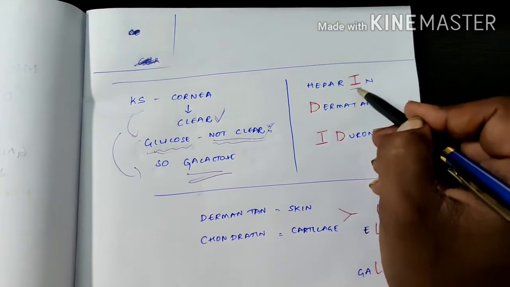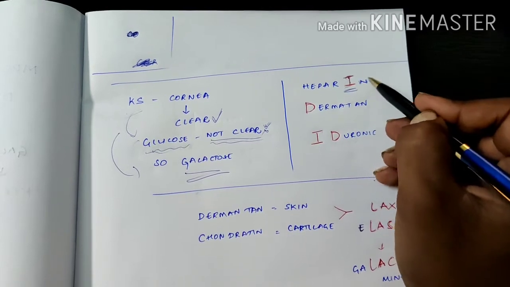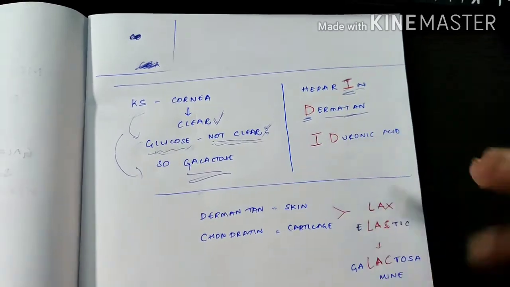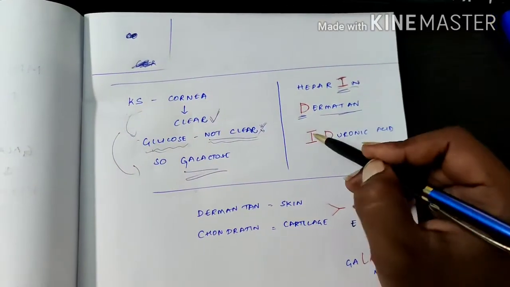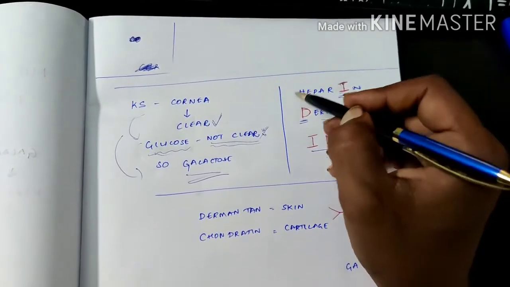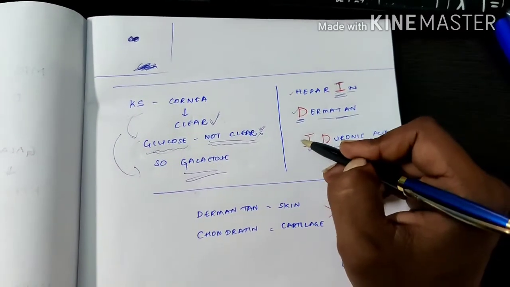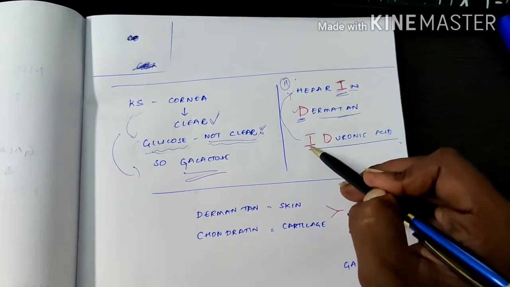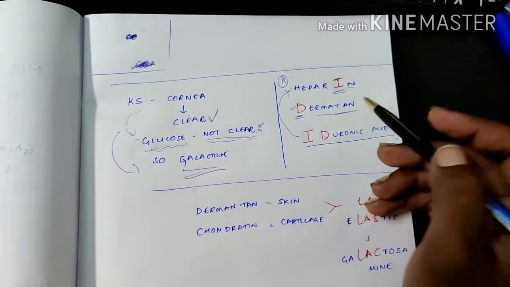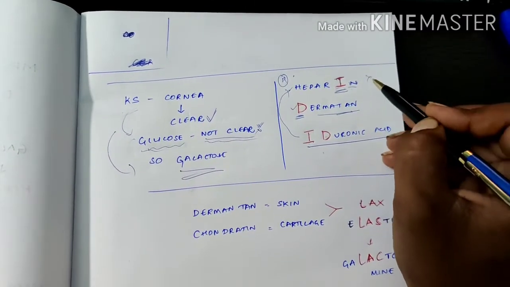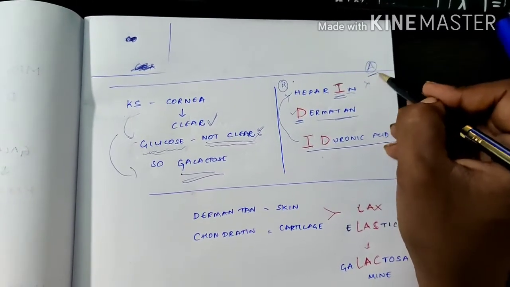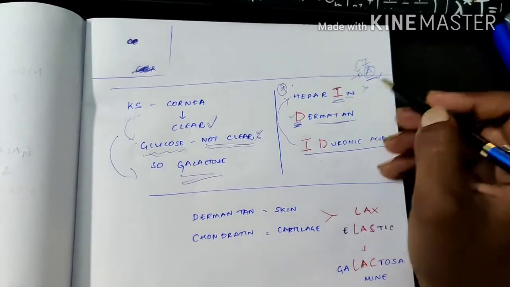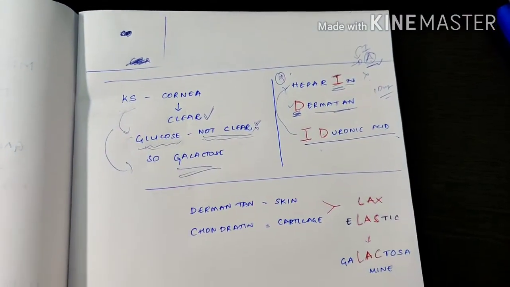Now, in heparin you can find I, and in dermatan you can find D. Iduronic acid is present in heparin and dermatan sulfate. Reverse the I, it will be H. By remembering I, you can remember heparin sulfate and dermatan sulfate. You don't confuse it with heparan sulfate, because in heparan sulfate there will be A, not I. So I is present, that is iduronic acid. Dermatan sulfate, D is present, that is iduronic acid. Simply you can remember like this.